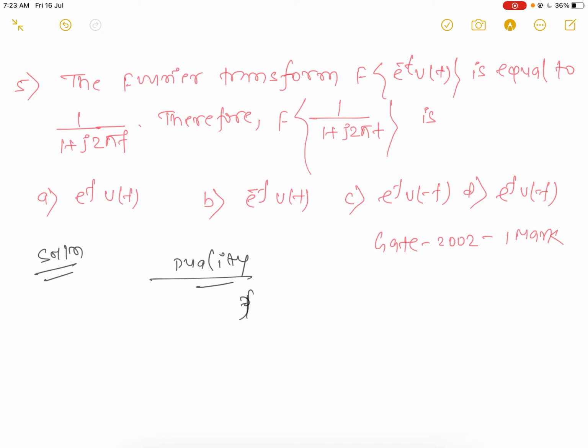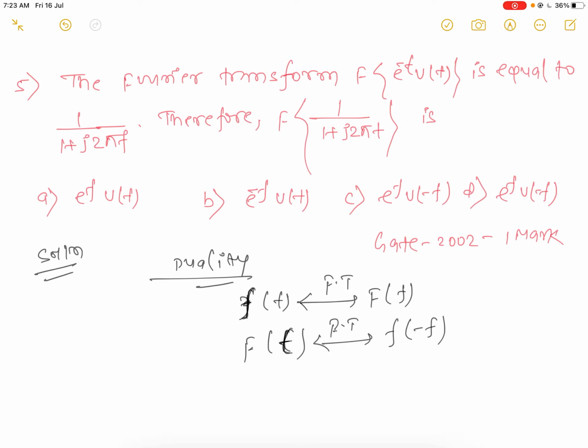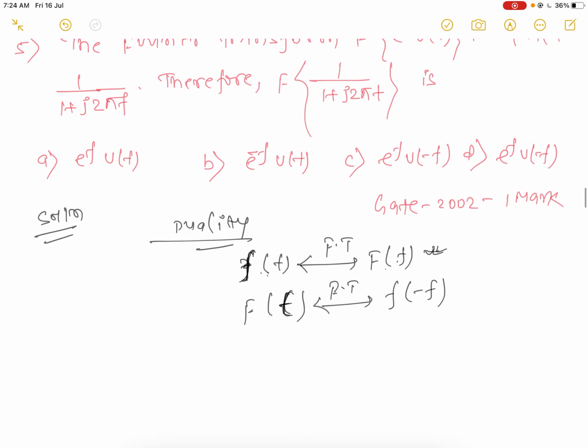In duality we know that if the Fourier transform of f(t) is F(f), then the Fourier transform of F(t) will be f(-f). That means if any function of t has Fourier transform in the form of frequency f, then when we put the frequency-domain function in the place of time and Fourier transform it, it becomes the previous time-domain function in the frequency domain with respect to negative f.